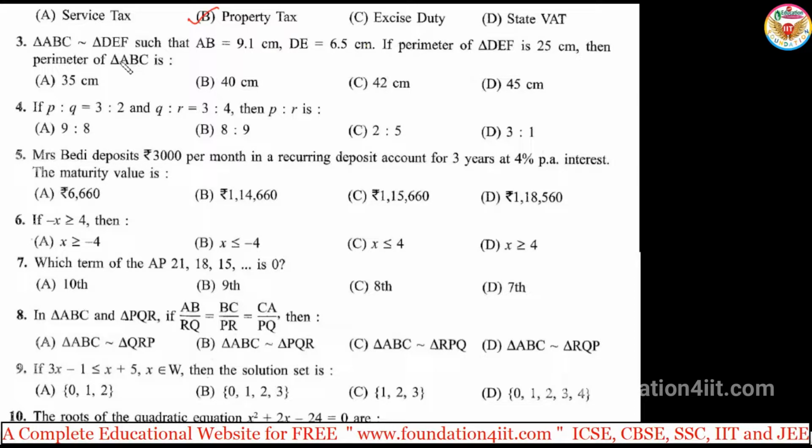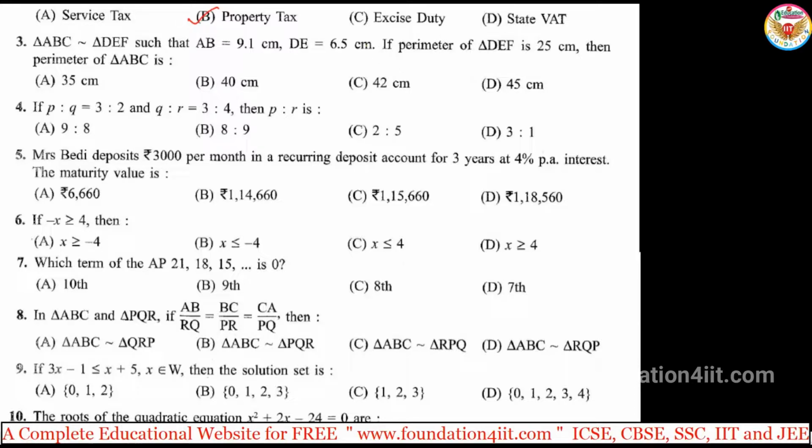One more, next one. Triangle ABC is similar to triangle DEF such that AB is 9.1 and DE is 6.5. If the perimeter of DEF is 25, then find the perimeter of ABC. So the ratio of their perimeters is equal to the ratio of the corresponding sides.